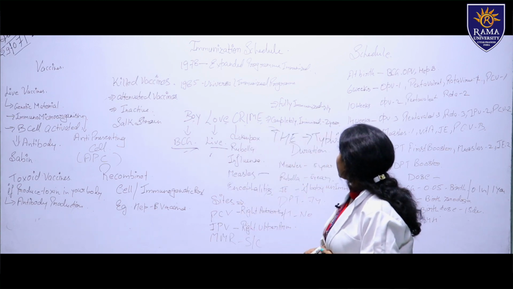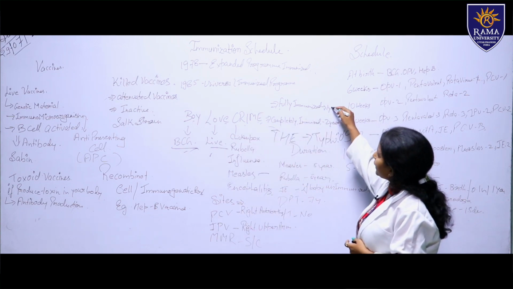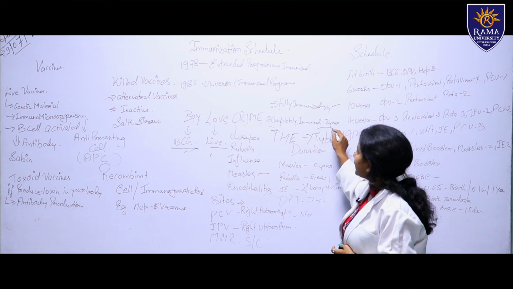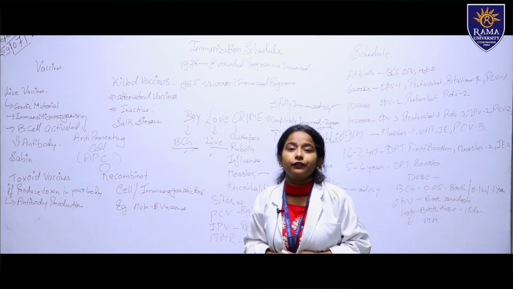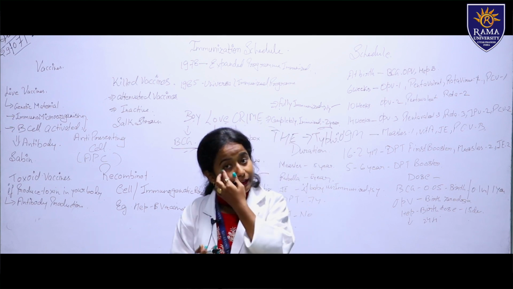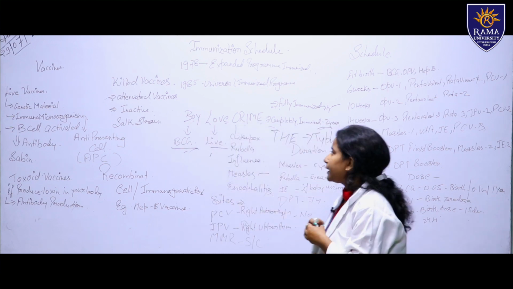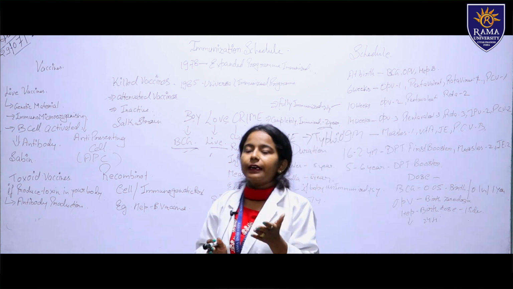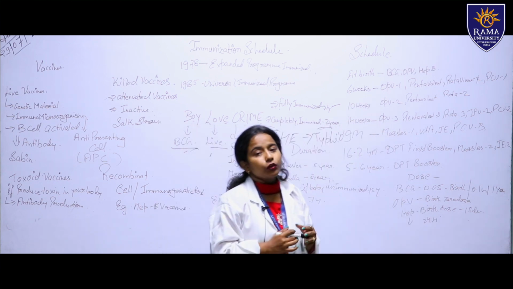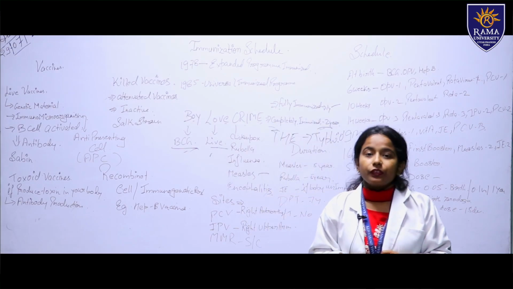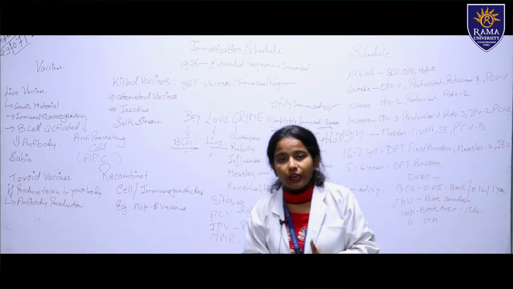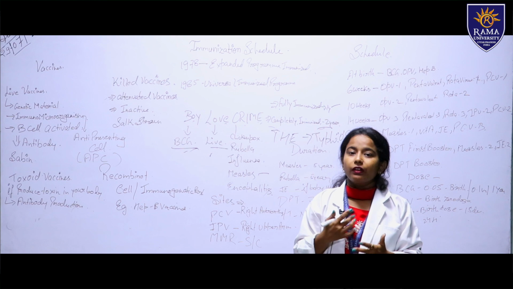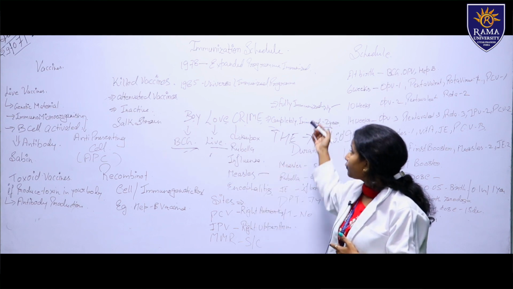Then we are talking about what is fully immunized and what is completely immunized. What is the difference between fully immunized and completely immunized? Fully immunized means all due vaccinations that we have to give to the child up to 1 year of age. All the vaccinations that come under up to 1 year of age are called fully immunized.